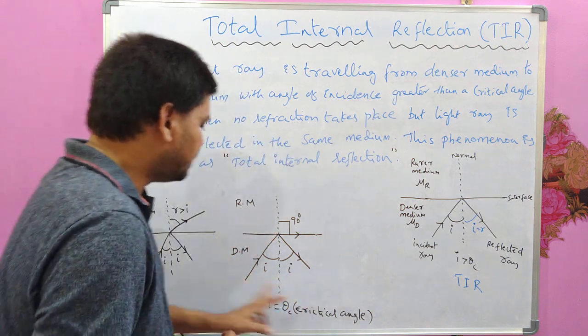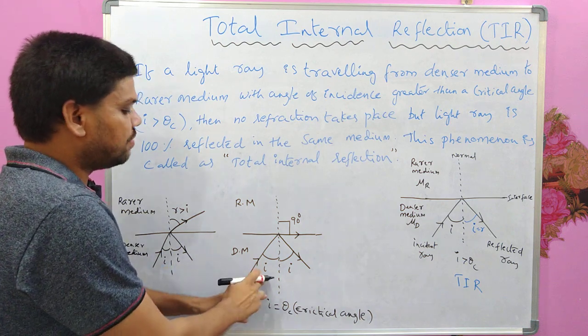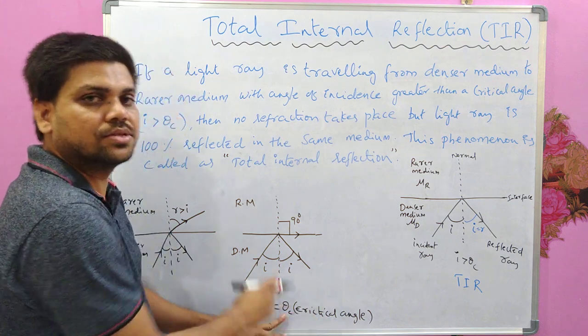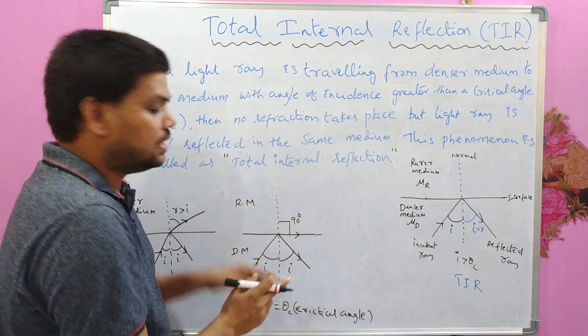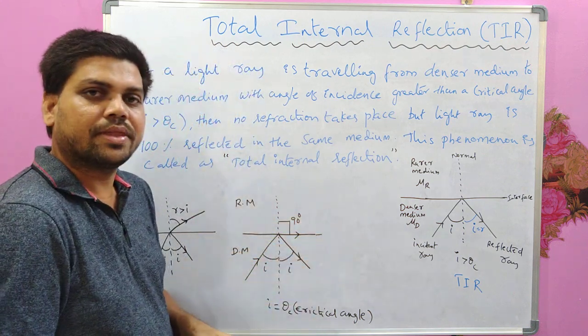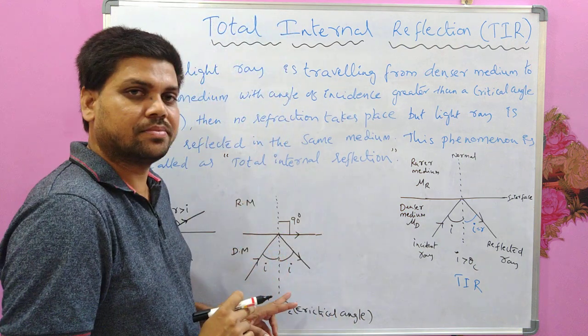So the basic difference between this and this is, I have increased the angle of incidence to be equal to the critical angle, so that the refracted ray is passing along the interface and making an angle of 90 degrees with the normal.